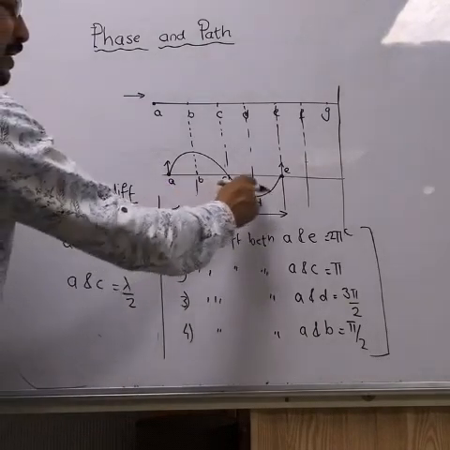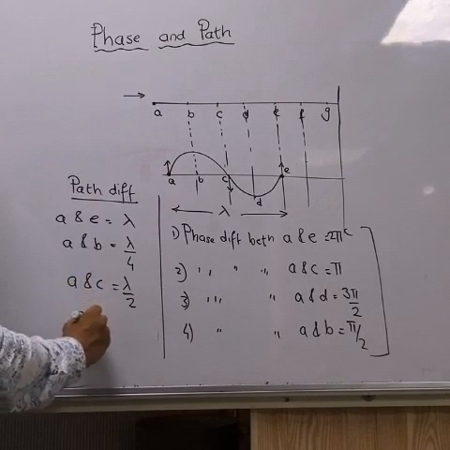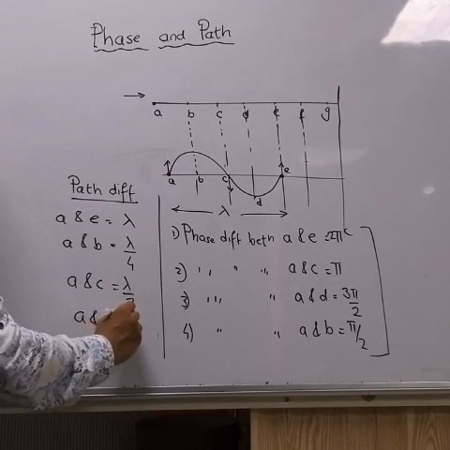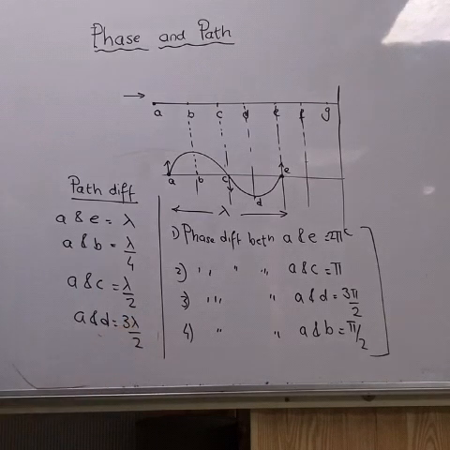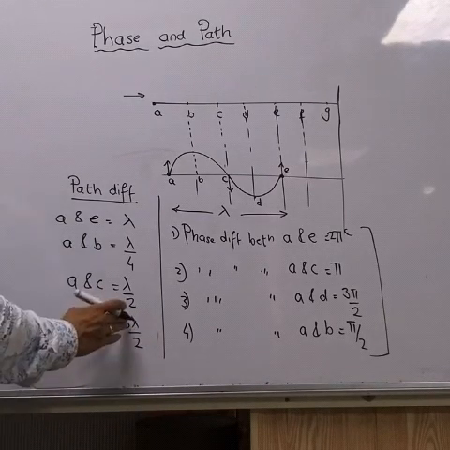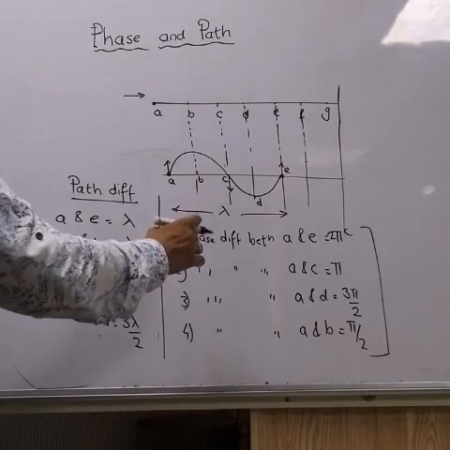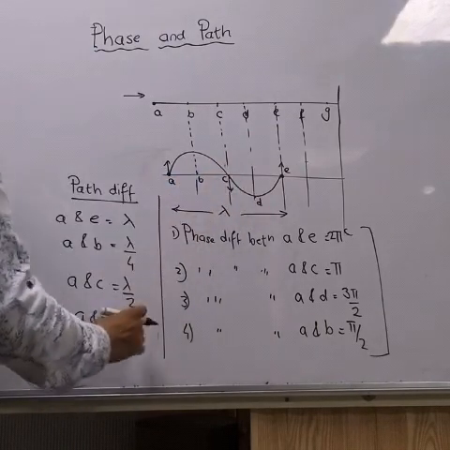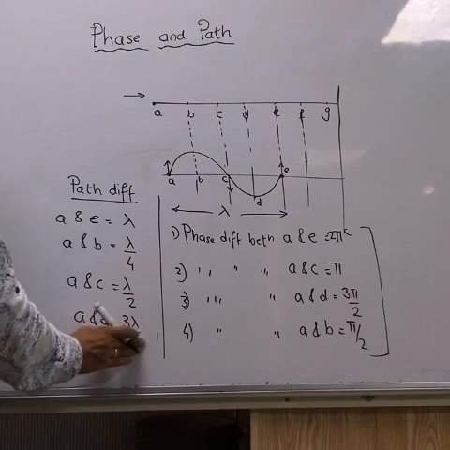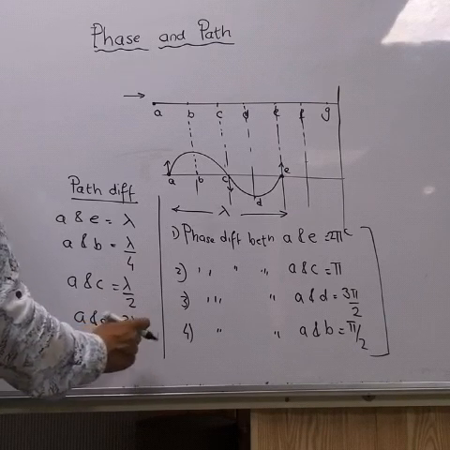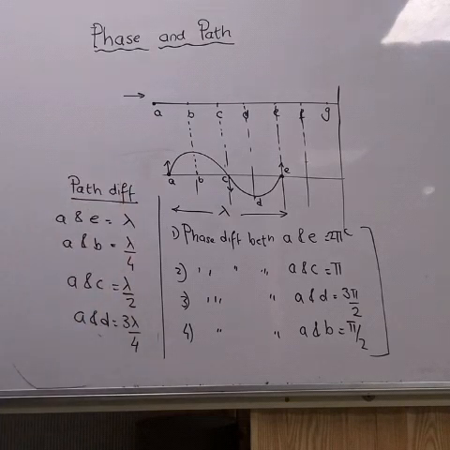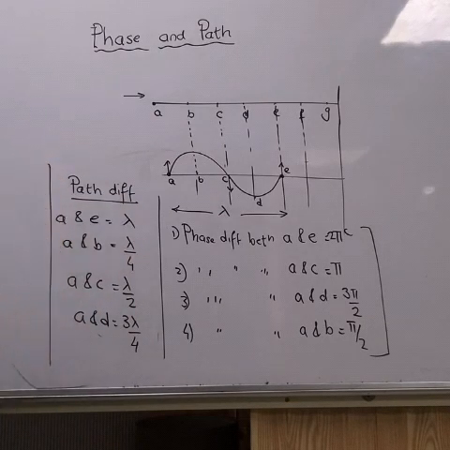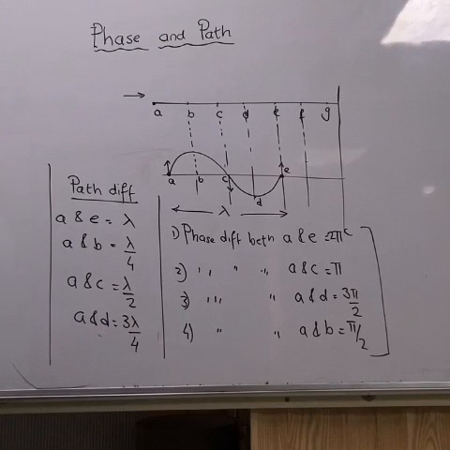And A and D, it will be, sorry, it will not be 3 lambda by 2. It is lambda by 4, lambda by 4, so 3 lambda by 4. In this way, we understand what is path difference and phase difference.